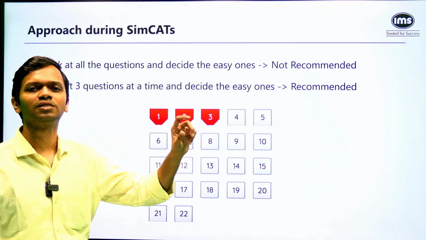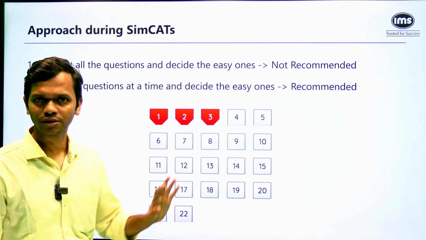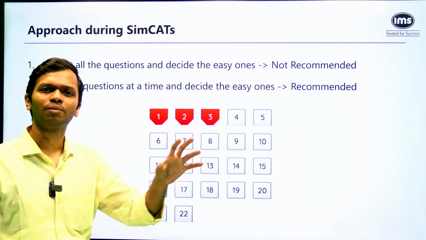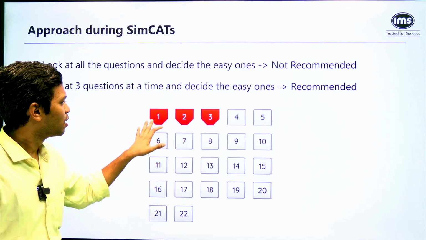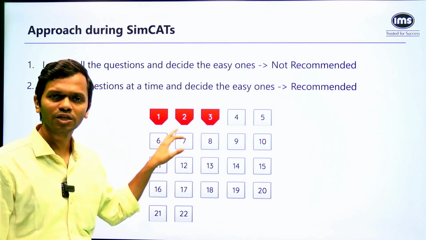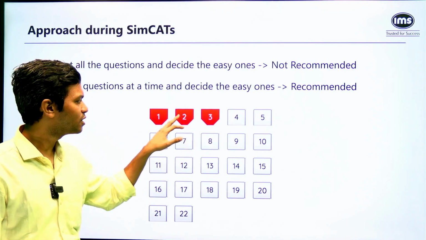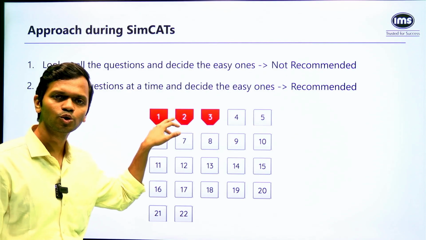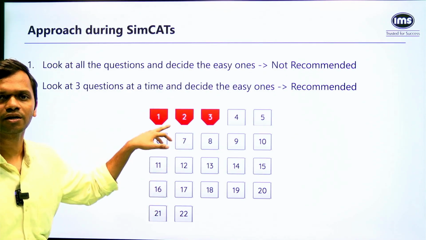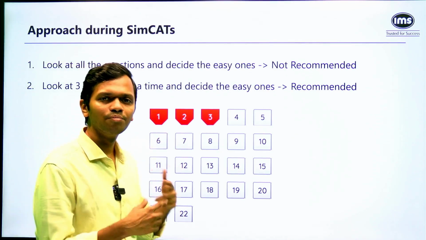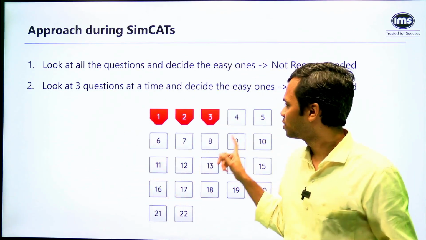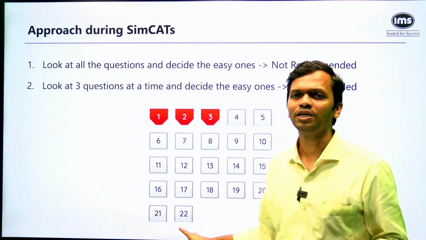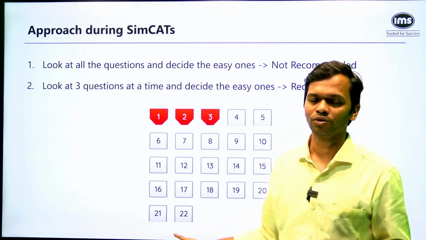So within numbers, let's say it is an application of remainders. Within algebra, let's say it is an application of sum of roots, product of roots. Now, basis my comfort and the classification I do for the question, I'll say, okay, 2 looks easy. I'm going to solve that question right away. So 2 is an A category question. Let me do that before I move to 4, 5, 6. Now, what this strategy will do is, it will ensure, first of all, that you are able to reach question number 22 at the end of the whole thing.